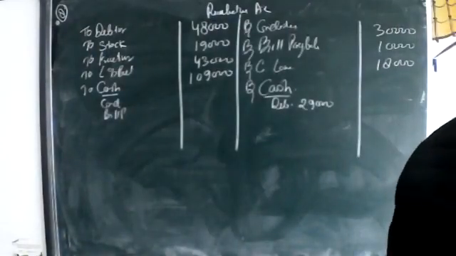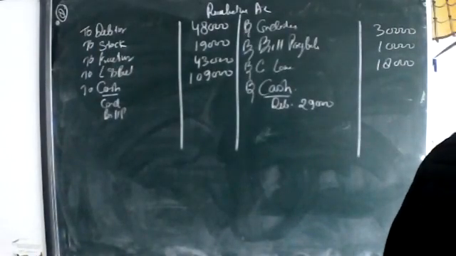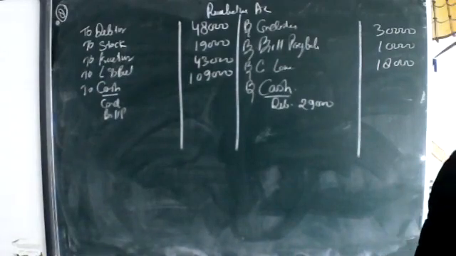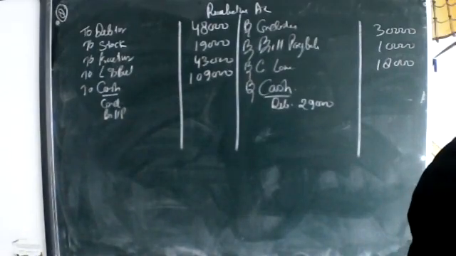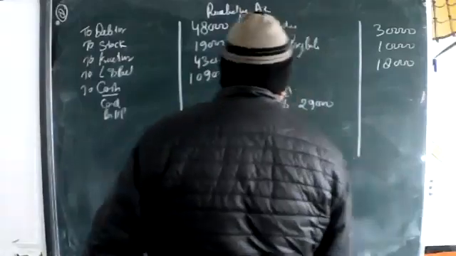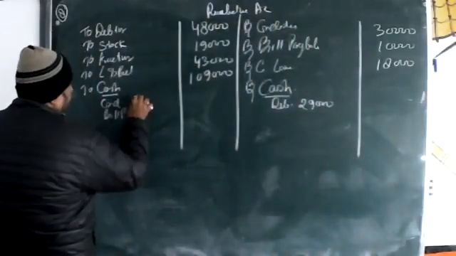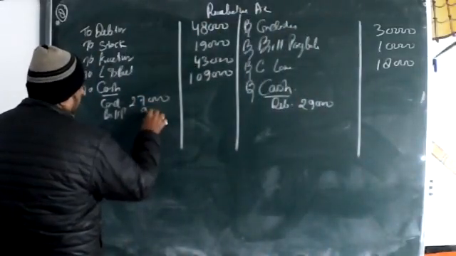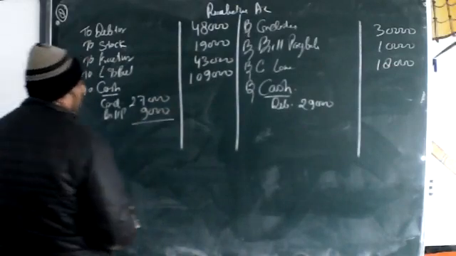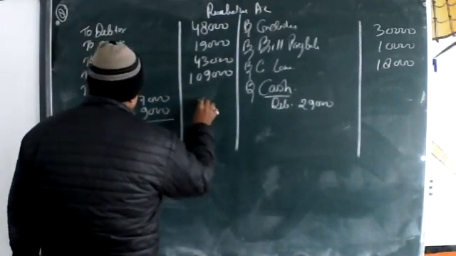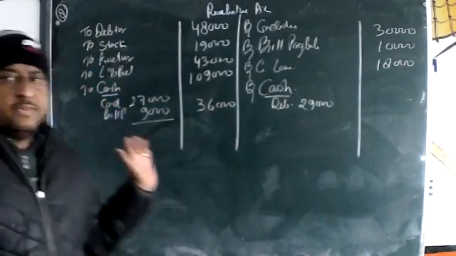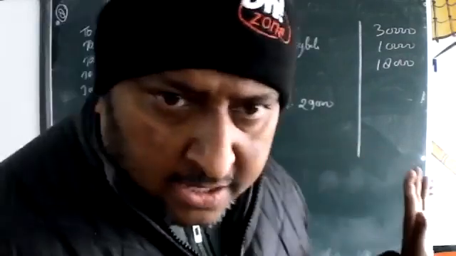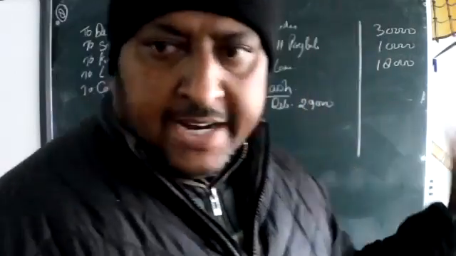Creditors amount 30,000, discount 3,000, bills 10,000, discount 1,000. So it means 27,000 and 9,000. What amount will come? 36,000 outside. On this way we are presenting.